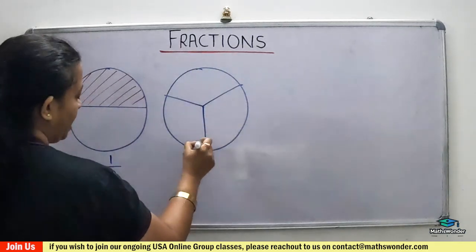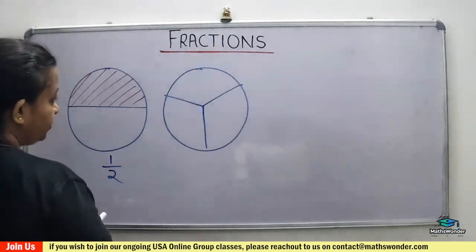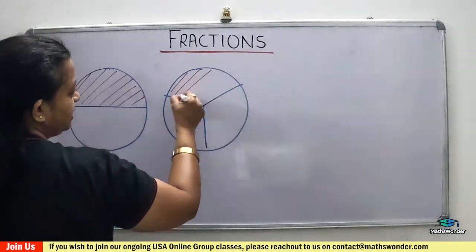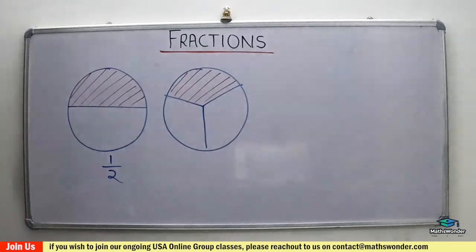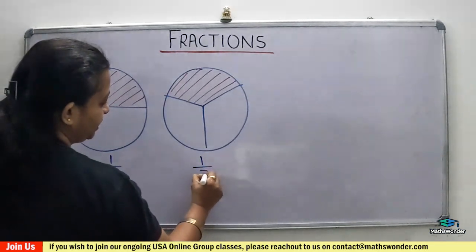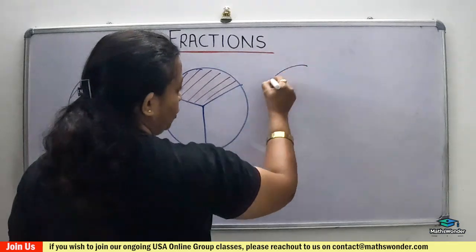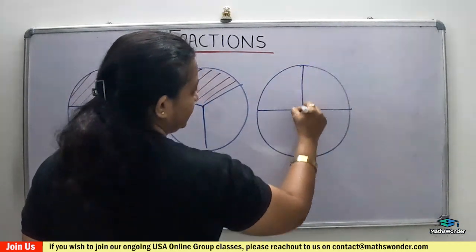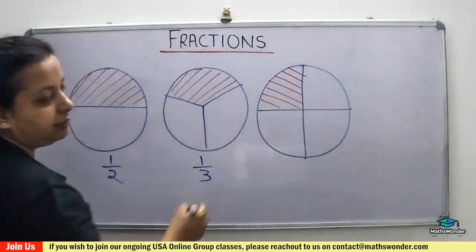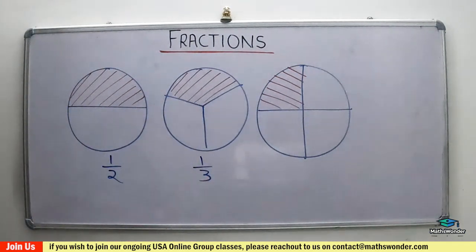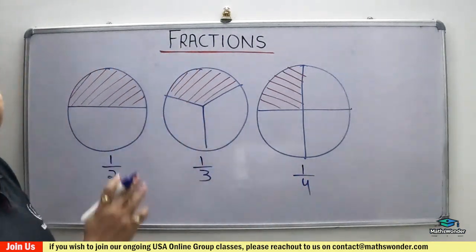If I divide the same pizza into four equal parts, each person gets 1/4 pizza, and so on.